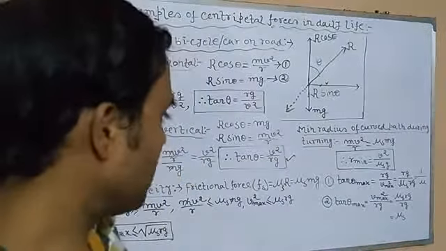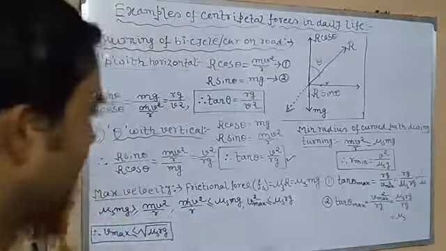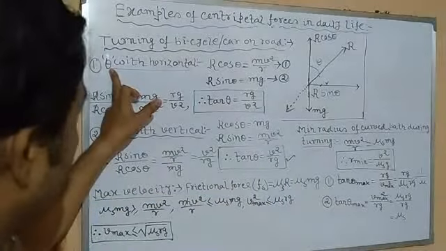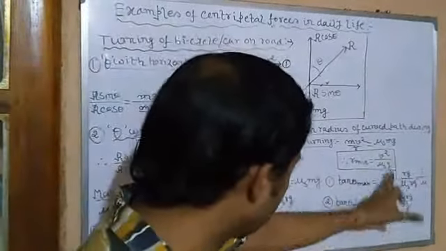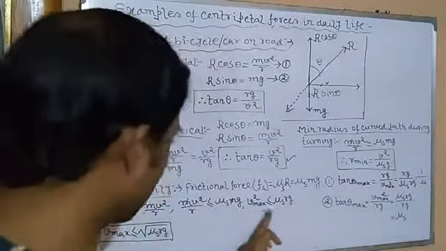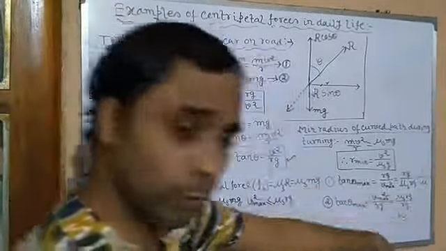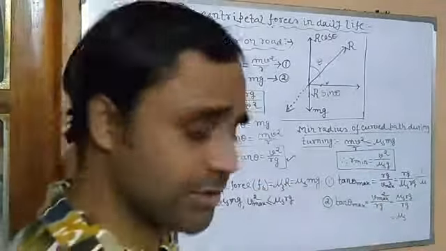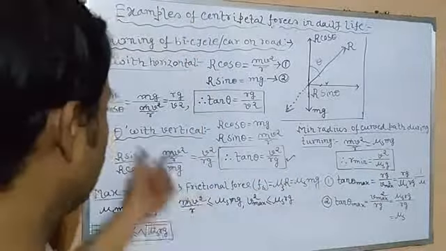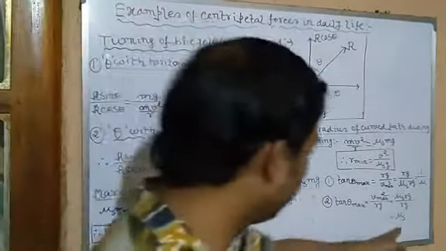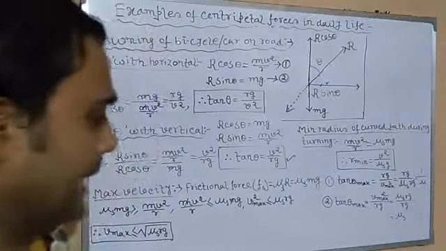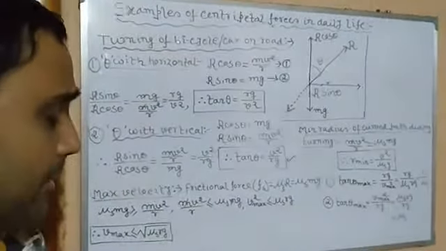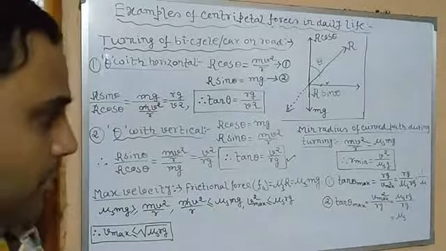Clear? Now in these two cases, following condition 1, what is the value of tan theta? Rg by v max square, putting the value of v max square equal to mu s rg, we get 1 by mu, that is the reciprocal of the coefficient of friction. Whereas in condition 2, we can put the value mu s, that is directly the coefficient of friction.